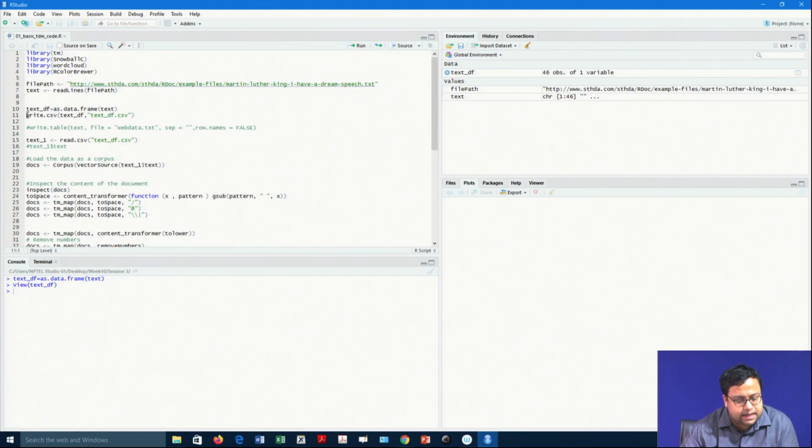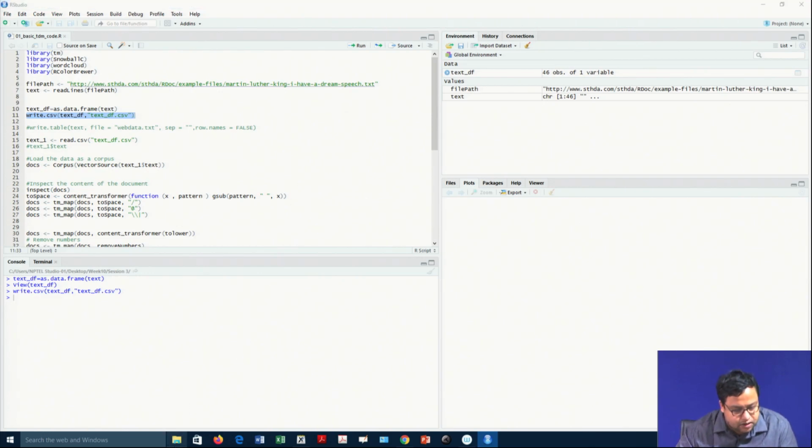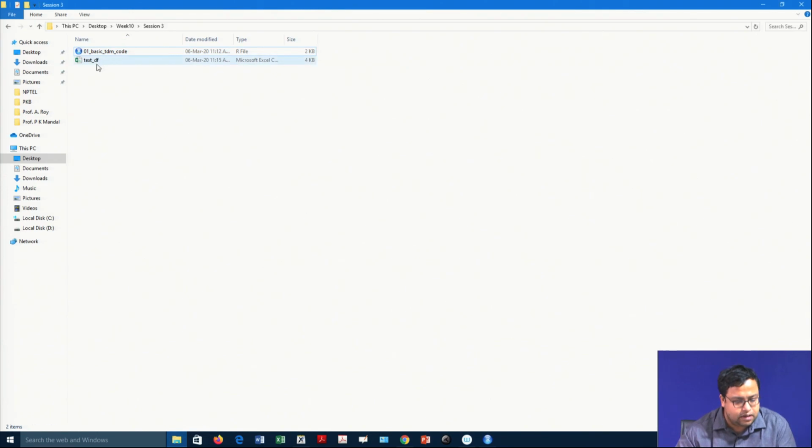Because I can now save this in my file, wherever the files are stored, so that next time if by chance the internet is off and I want to do this once more, I do not have to read the file again from the internet, because if the internet is not there, then there is a problem. So, this is how the data is now saved here, text_df.